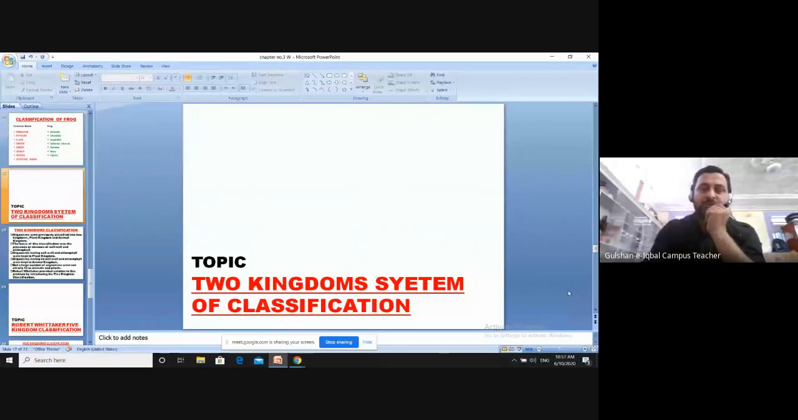The next topic is the two kingdom system of classification. Now we have formed the kingdoms of the organisms and classified organisms according to them. In the beginning, we only knew that there are two kingdoms. One is plant, second is animal. And we didn't know about the other organisms. So we are discussing from the very beginning how we started to classify the organisms.